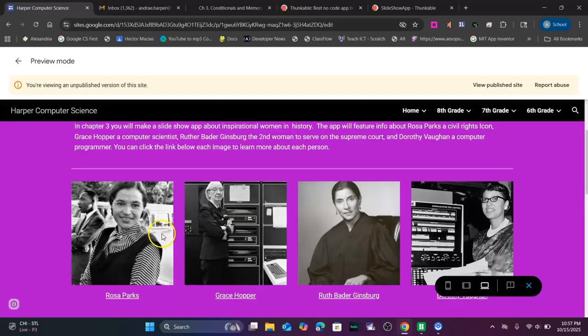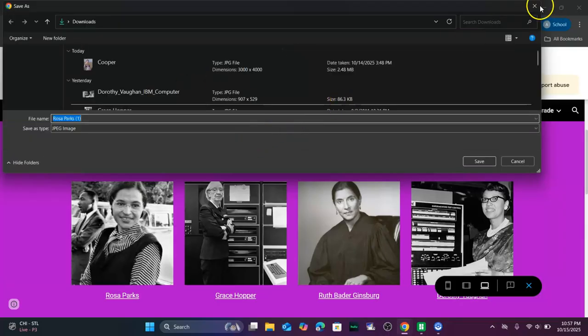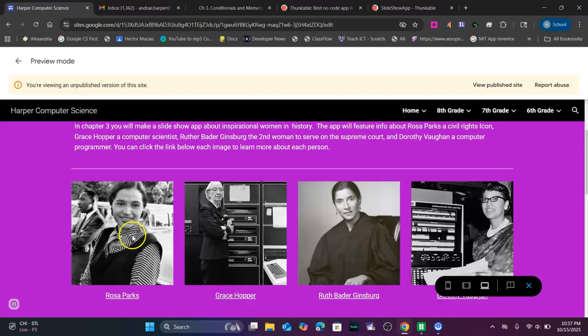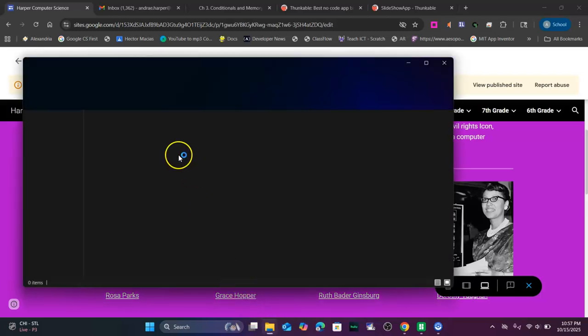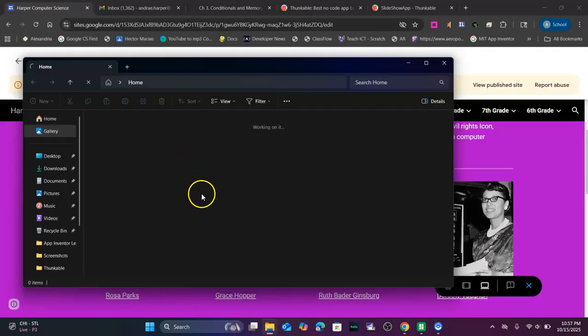One thing that I would get in the habit of doing is actually naming these what they are, because it could come back to get you if you're not careful. So one thing I'm going to do is rename these because I don't want to go in and type out a whole name, which will make sense once we get going with our app. If you don't know how to do that, click your folder, click downloads. Once you have them downloaded, you can just give them a name.